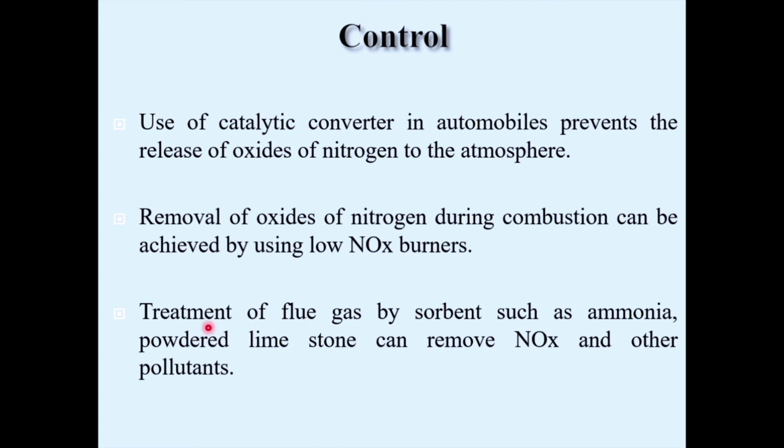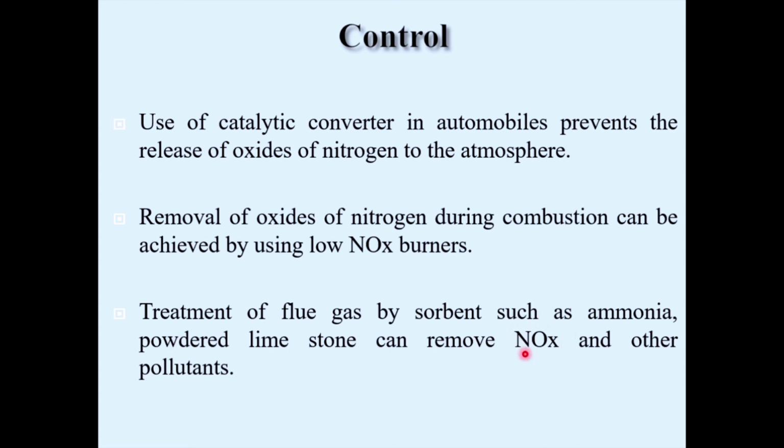The next one is treatment of flue gas by sorbents such as ammonia. Ammonia and powdered limestone can remove the NOx and other pollutants. If the vehicles are emitting these NOx compounds, by using chemicals like ammonia, trapping agents, kept in certain places, the oxides of nitrogen present in the atmosphere will be trapped by it and converted to some other compound like N2.